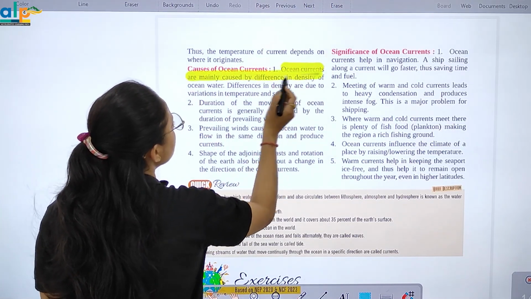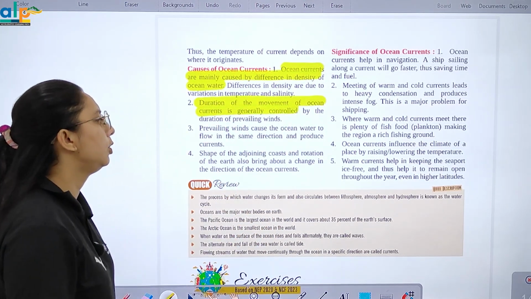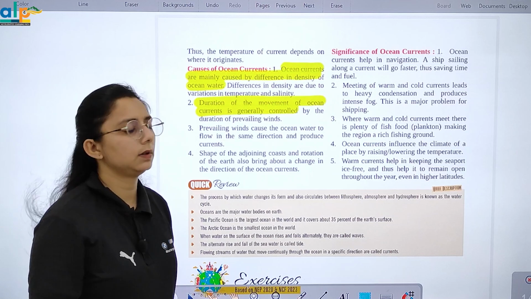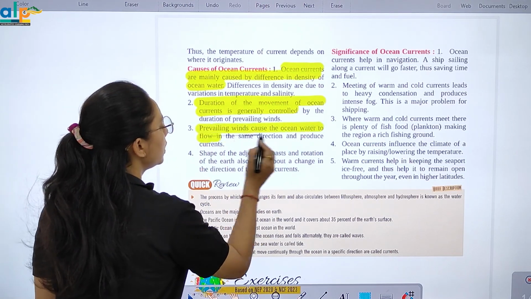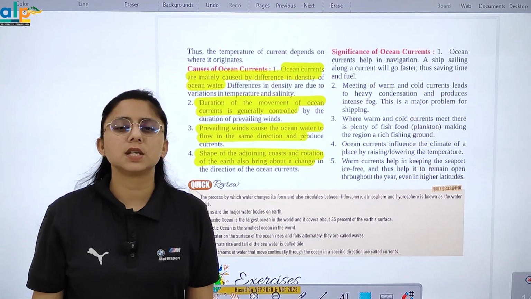Ocean currents are mainly caused by differences in density. Duration of the movement of ocean current is generally controlled by duration of prevailing wind. Prevailing winds cause ocean water to flow. Shape of the adjoining coast and rotation of the earth also bring change in the direction.